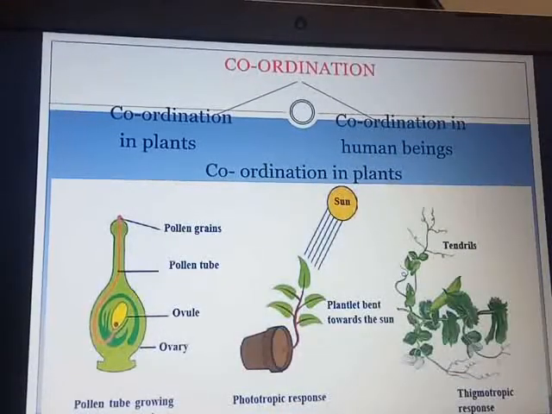Next topic is coordination. Very, very important process. Coordination, we are going to study both how it takes place in plants and how it takes place in human beings. Before going ahead, we will see in short what we mean by the term coordination. You know that several different organ systems function in all multicellular organisms. Their life will go on smoothly if there is coordination between the different organ systems or organs and the stimuli in the surrounding.